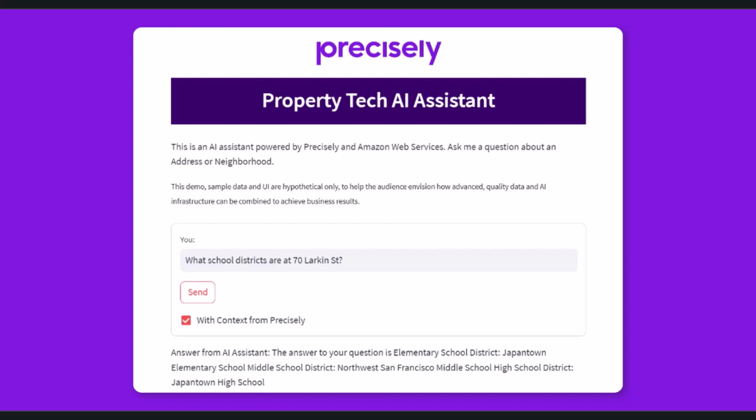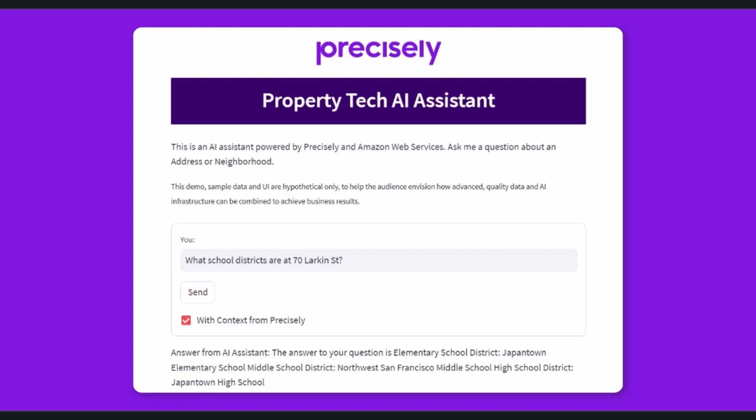So, again, if you're somebody who's looking to buy a house and you see that 70 Larkin Street is up for sale, you can type in this question and you're going to get back an answer that'll tell you, maybe you have kids who have to go to school and you want them to go into a certain district. This is going to give you that context back from that address and that question.